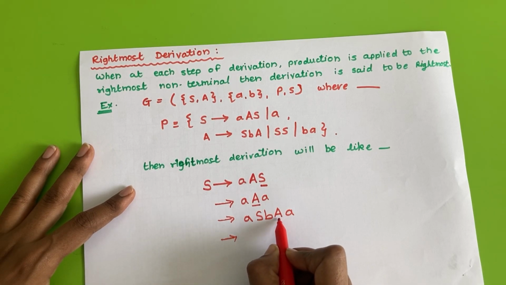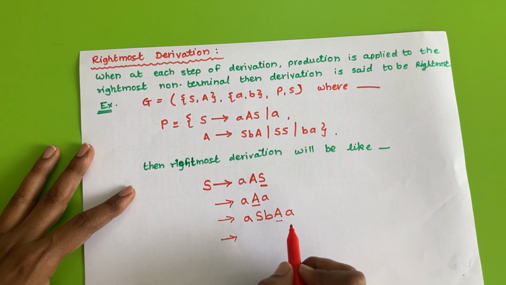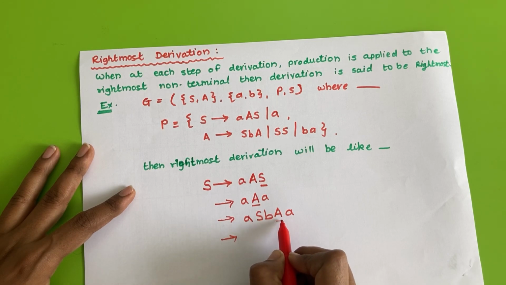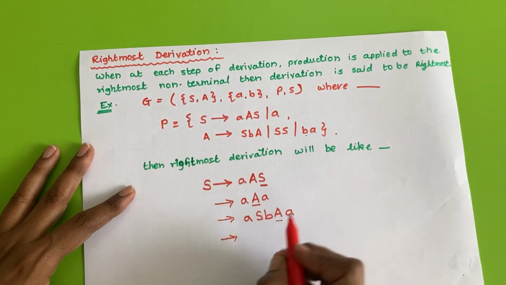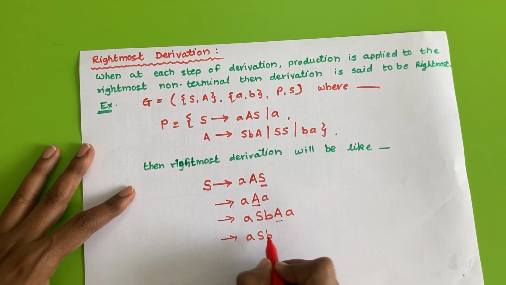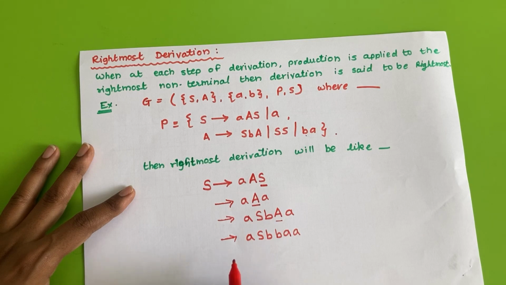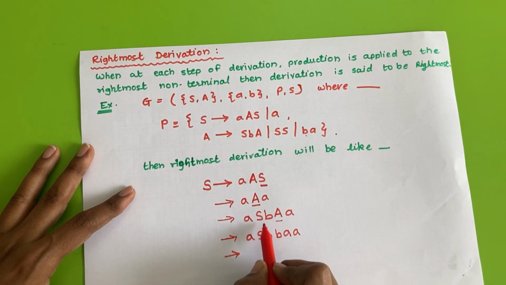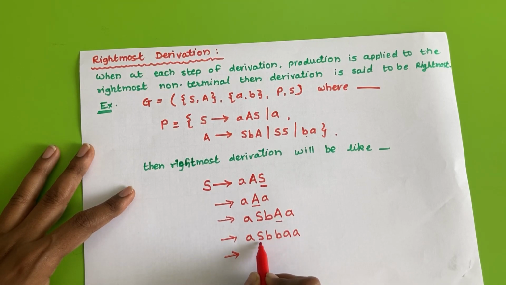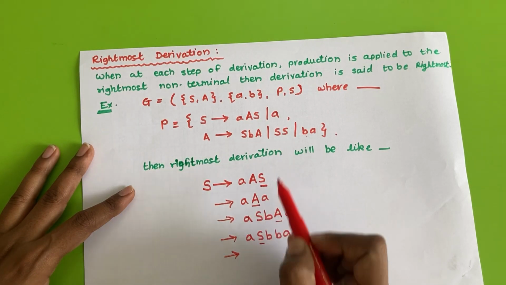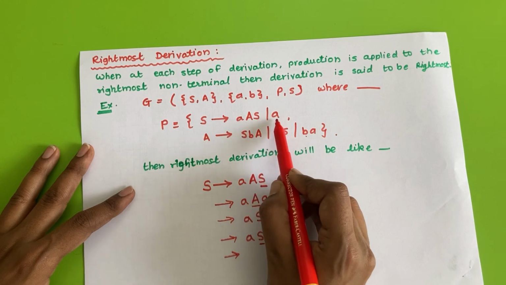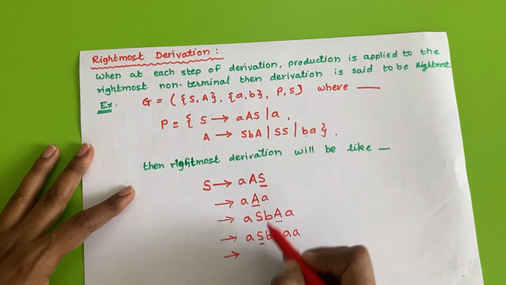Now the rightmost non-terminal is A. So now I'll replace this A by, suppose, BA. So the total string will be like this: the value of A will be BA, and the last a will remain as it is. Now what about S? Here we have the rightmost non-terminal as S only, and I'll replace this S by, we can have this option and this option, small a.